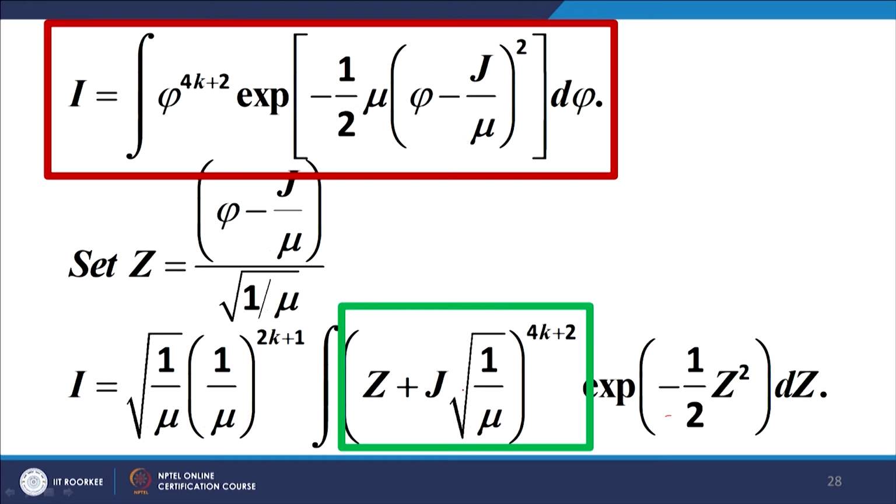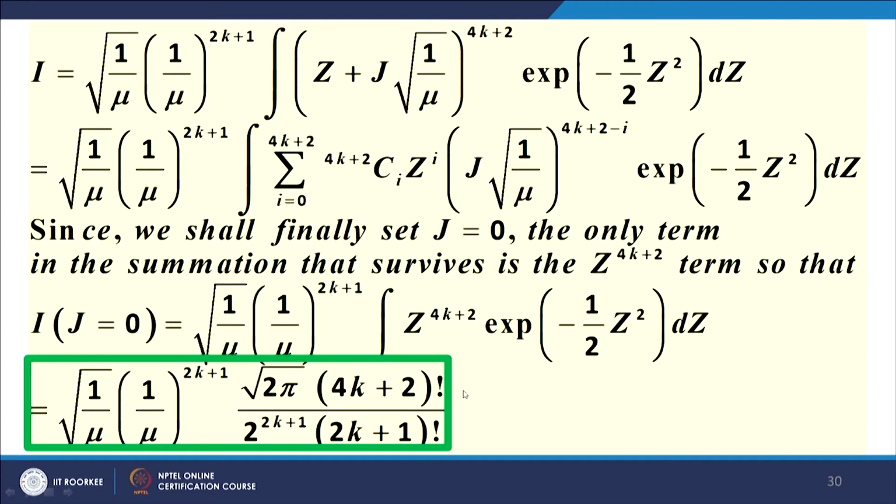And let us look at the expression in the green box. This is interesting. When we expand it as a binomial series, we get the summation of 4k plus 2 C i, this is the NCR combination, z to the power i, j to the power this whole expression, and this is a summation from i equal to 0 to 4k plus 2.